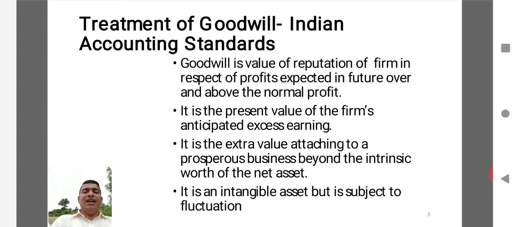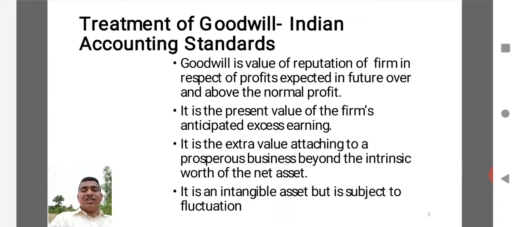Here, it is very simple. Actual value of business means the net worth of the assets. For example, if the business has a building of 10 lakhs, land of 10 lakhs, machinery of 10 lakhs, motor vehicle of 10 lakhs, and other tools and implements of 10 lakhs, then the total net worth of assets of the partnership firm or any business will be 50 lakhs. In the sense, 10 plus 10 plus 10 plus 10 plus 10. But if you are valuing the consideration or the price of that business above 50 lakhs, that will be because of the goodwill or the good name generated by the partnership firm.